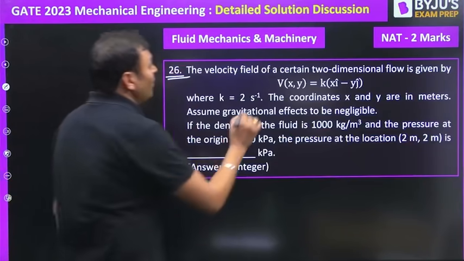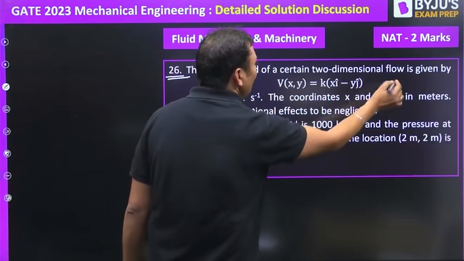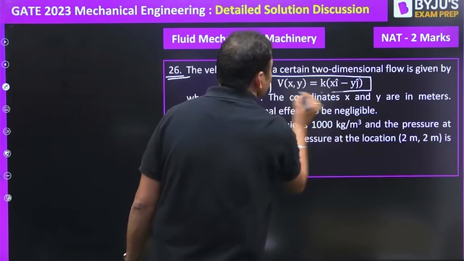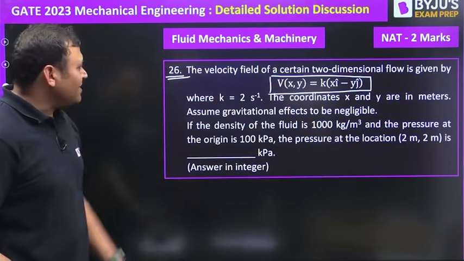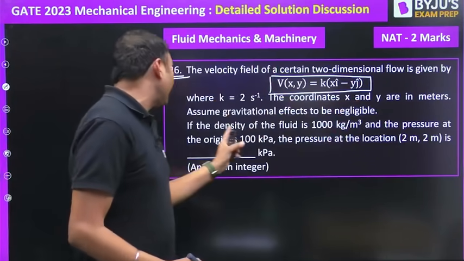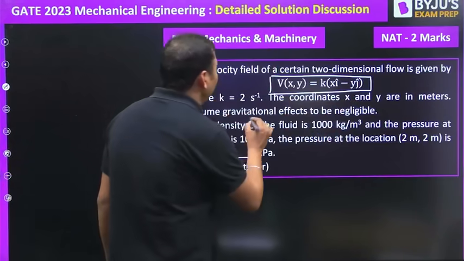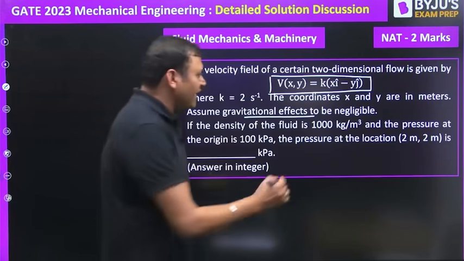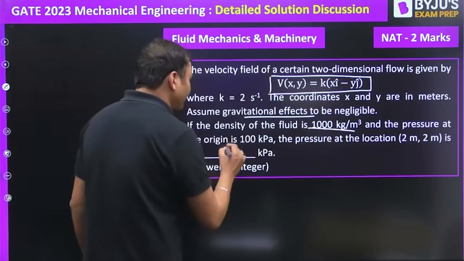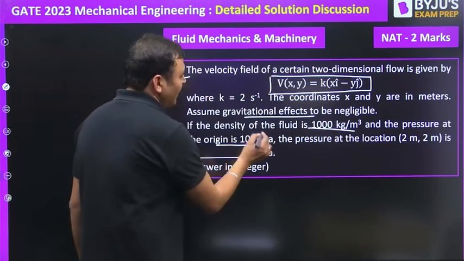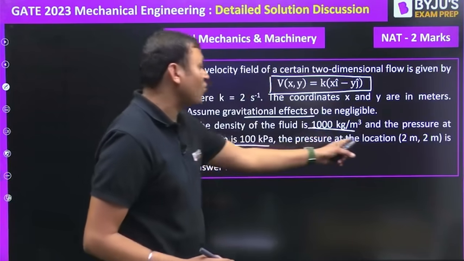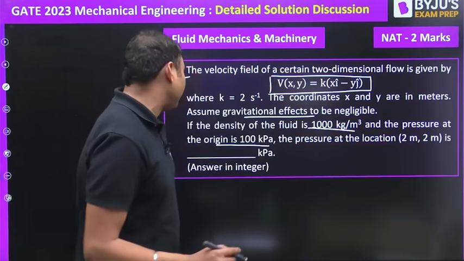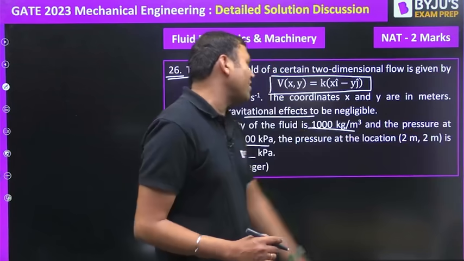Fluid mechanics. The velocity field of a certain 2D flow is given by this expression, where k is 2 per second, the coordinates x and y are in meters, assuming gravitational effect to be negligible. If the density of the fluid is 1000 kg per meter cube and the pressure at the origin, that is (0, 0), is 100 kilopascal, what is the pressure at the location x equal to 2 meter and y equal to 2 meter?